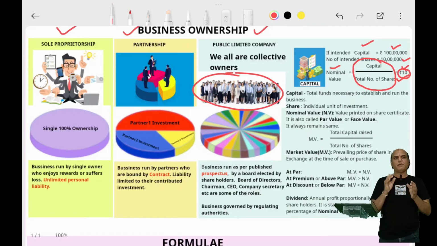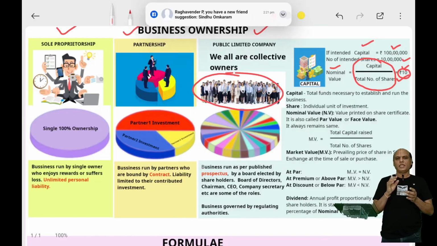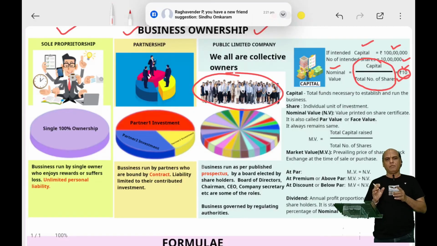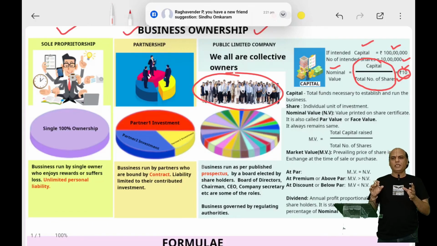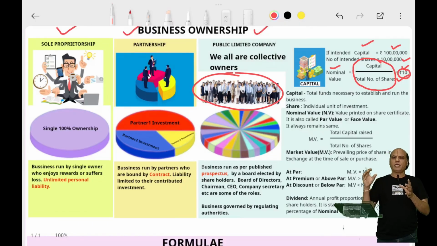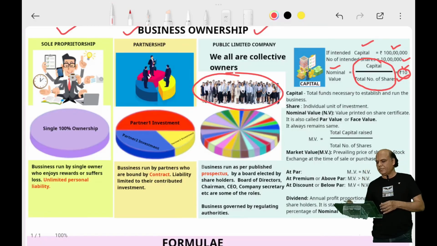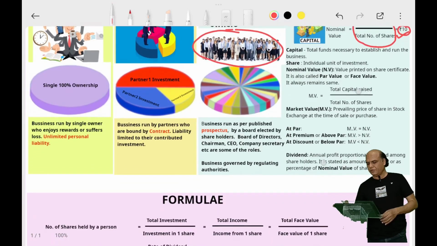Initially they bought it for 10 rupees, but as of today the prevailing price in the market could be high or low. This prevailing price in the market is called the market value.